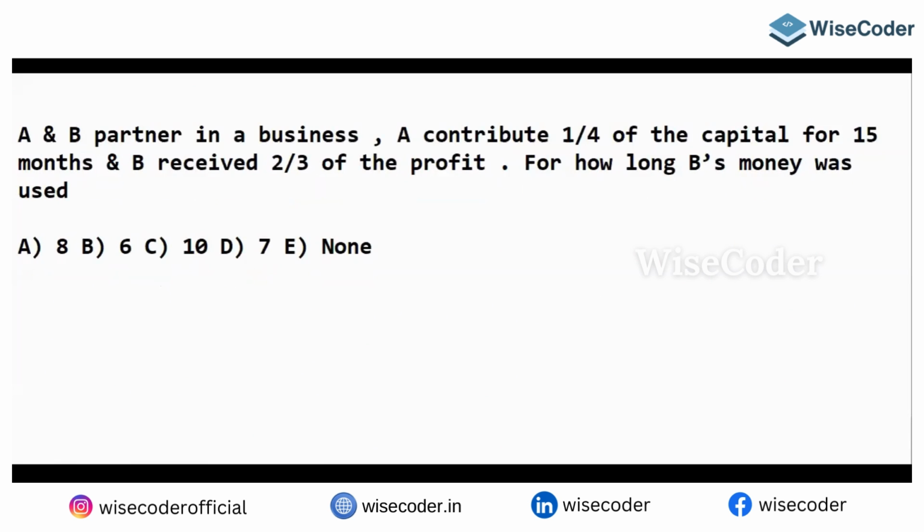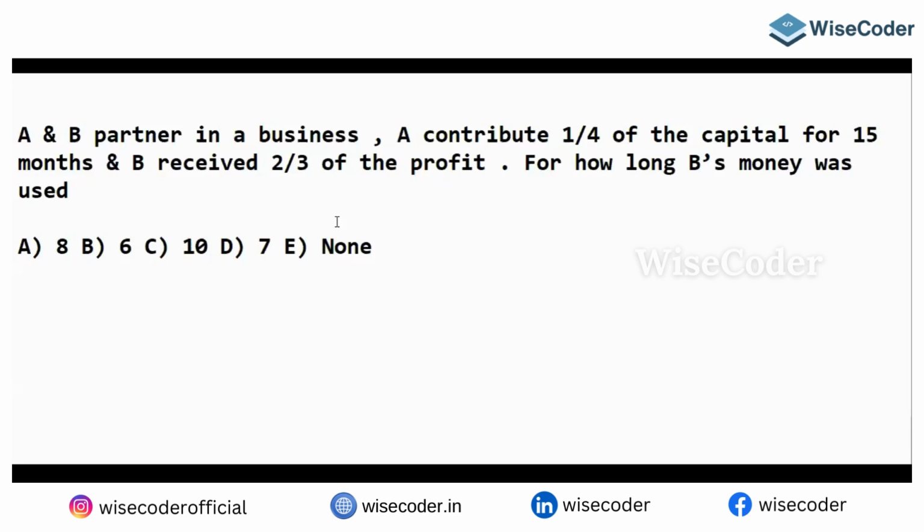A and B are partners in a business. A contributes 1/4 of the capital for 15 months. B receives 2/3 of the profit. For how long was B's money used? In that business, A and B are the partners. From the last point, B received 2/3 of the profit.